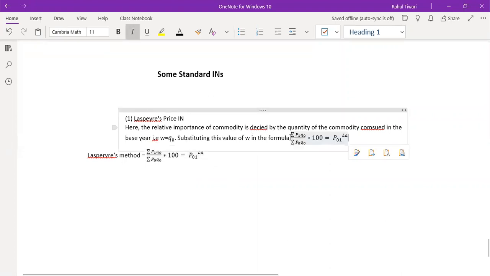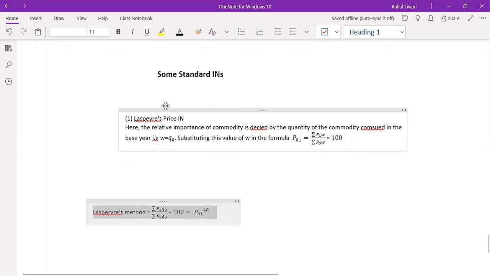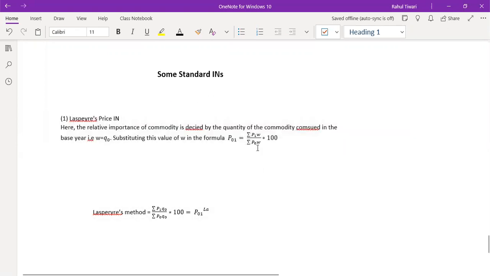In this way, P01 is equal to this, which would be the W part. I think you remember this formula. If you simply substitute W, replace it by the base year quantity, you will get the Laspeyres price index.